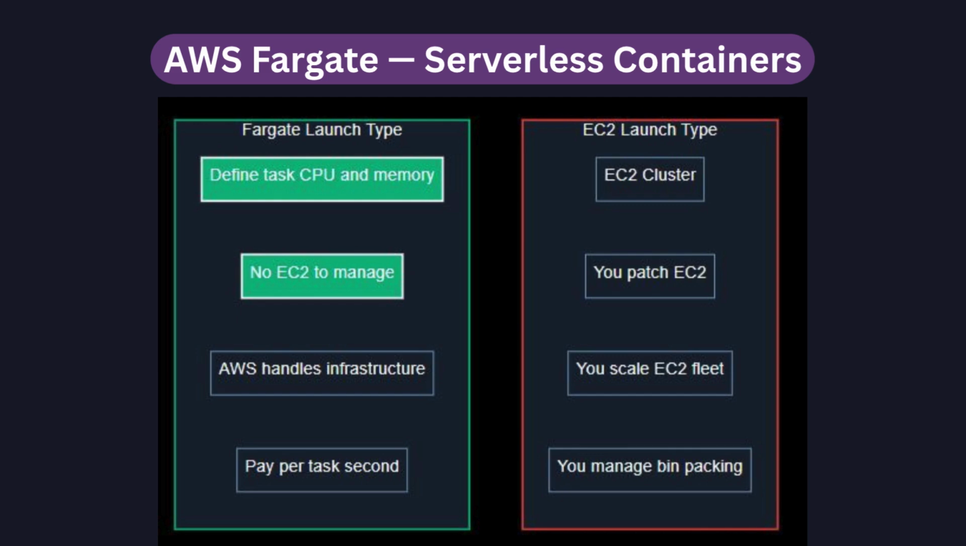Fargate Spot is available for up to 70% savings and is suitable for batch jobs and non-critical workloads. It also supports ARM64 via Graviton for cheaper compute.